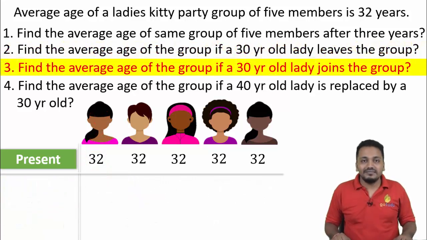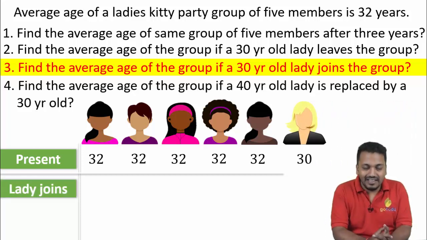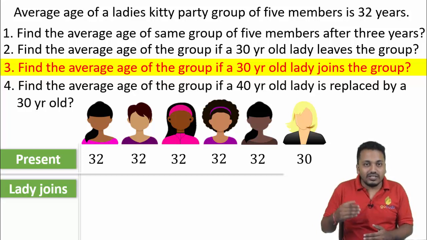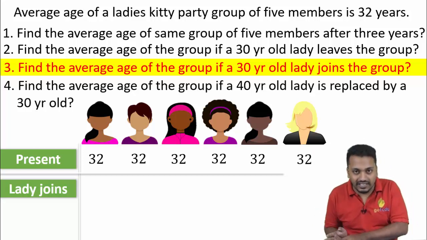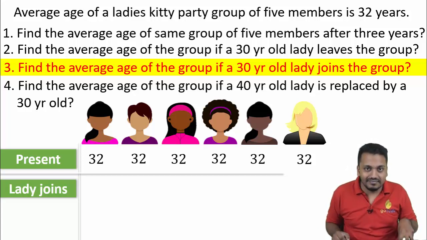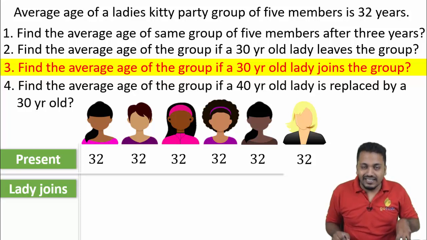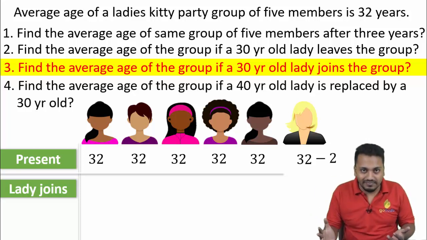Next question, just read it once. Now a 30-year-old lady is joining. If this new lady was also 32 years old, then on her joining, the average wouldn't have changed. The average would have remained 32 only. But this new lady is 32 minus 2 years old.